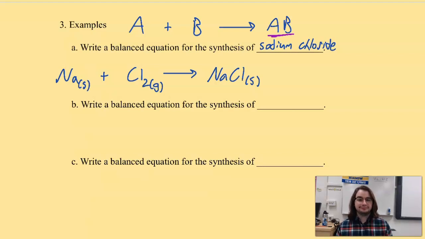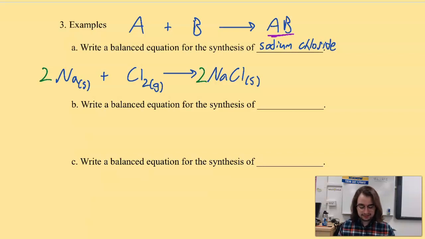So am I done? Not quite yet. I have to balance this. And sometimes it's easy to balance these things, sometimes it's not. So remember that we're going to balance just based on the number of things we have on the left compared to the number of things we have on the right. So in this case, the sodiums are good, but I have 2 chlorines on the left. I only have 1 chlorine on the right. I have to fix that, but that ruins my sodiums. Never fear, I can fix that as well, right? Easy peasy. Let's try another one.